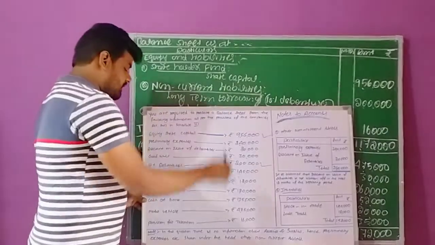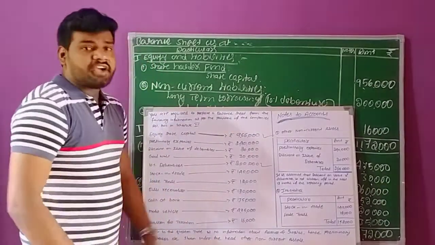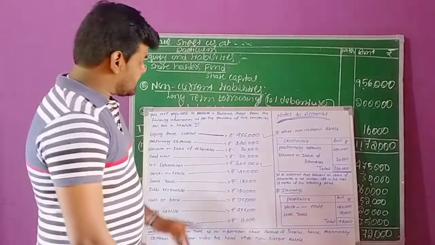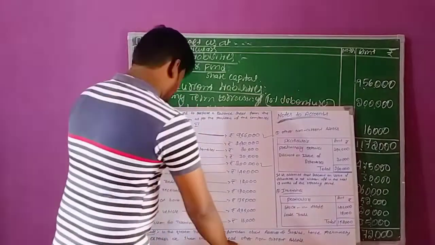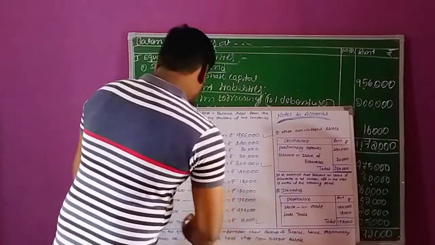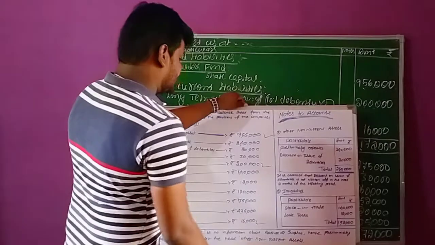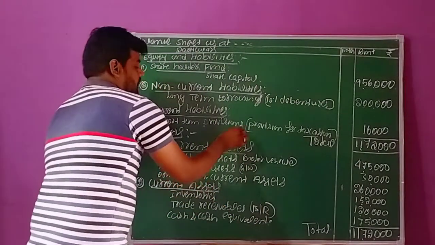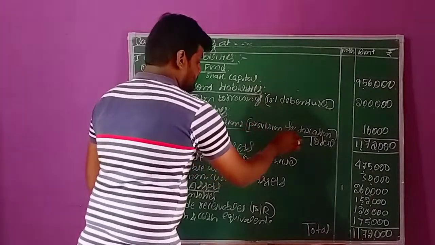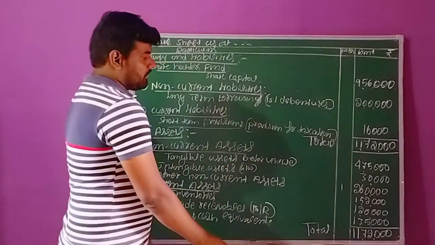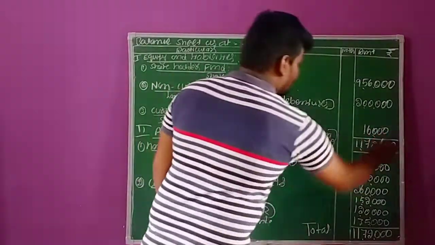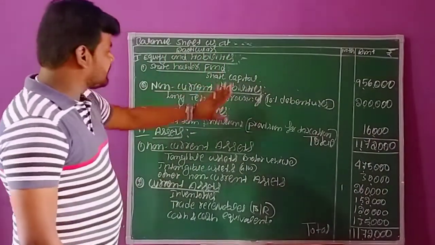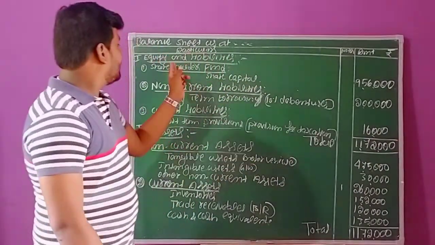Provision for taxation is nothing but short-term provisions. These short-term provisions we can record directly: short-term provisions, and in the bracket provision for taxation. The amount is 16,000 rupees. So this is the information regarding equity and liabilities.